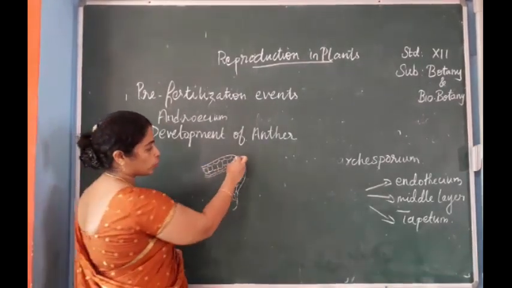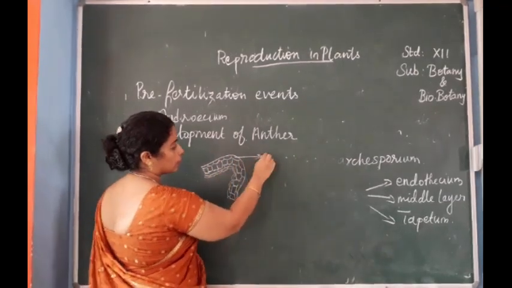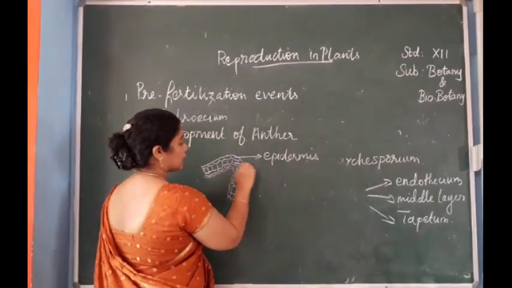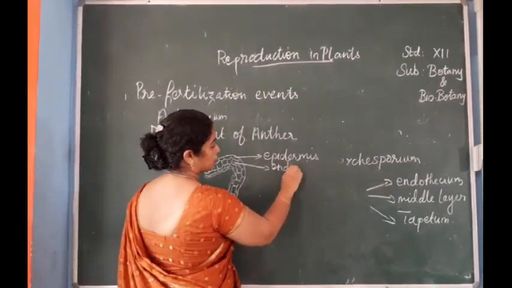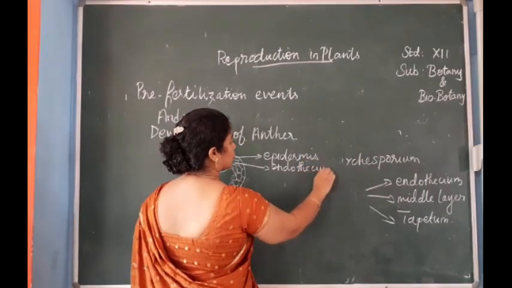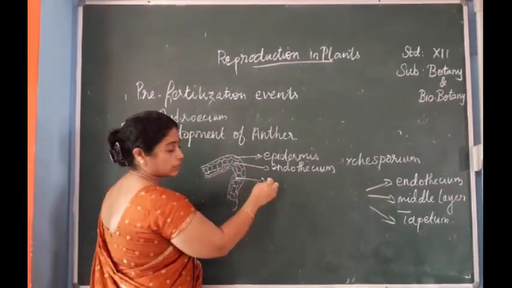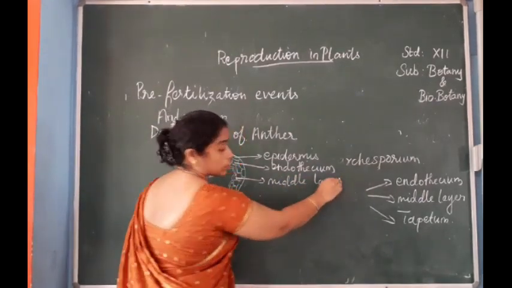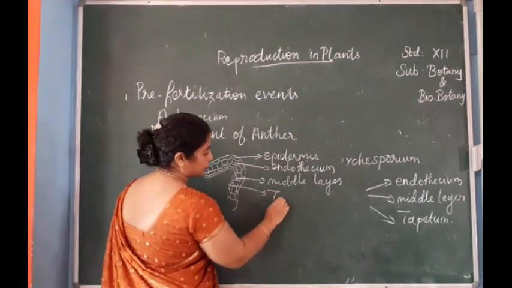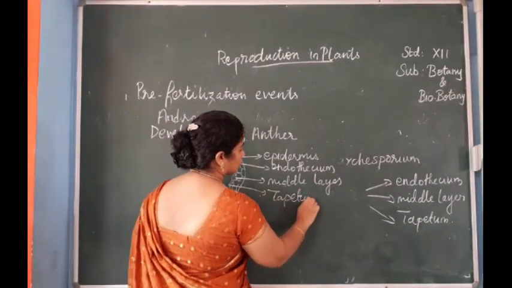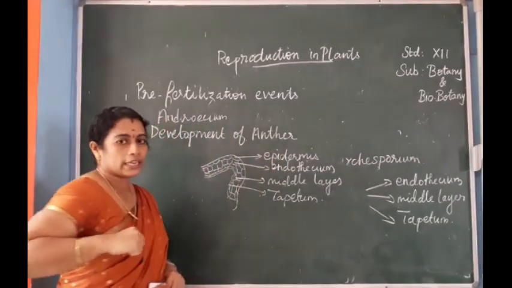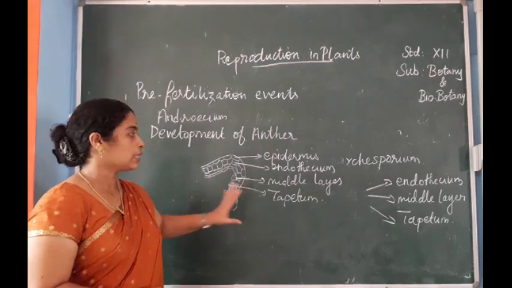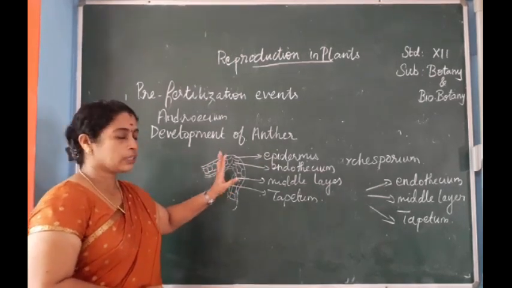When you are drawing, you can see this is the epidermis, the second layer is the endothelium, the third layer is the middle layer, and finally the tapetum. So these are the four layers which are formed from the parietal cells of the hypodermis. Then we have developed the anther wall.